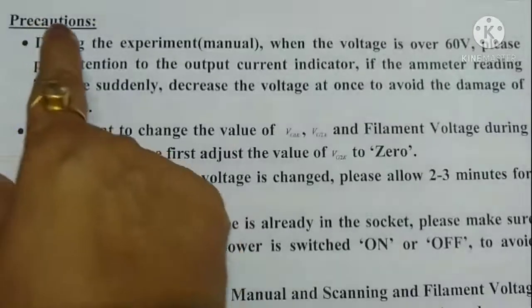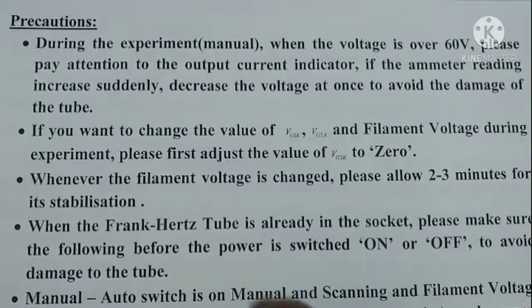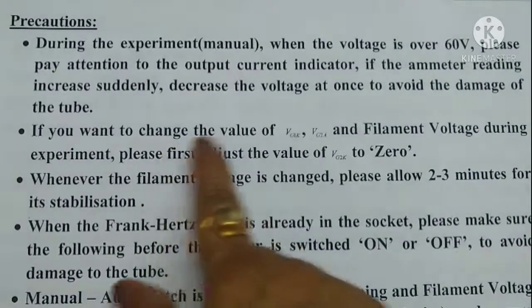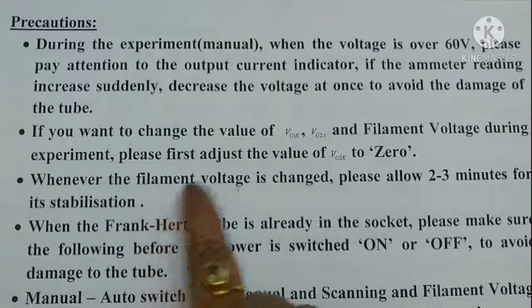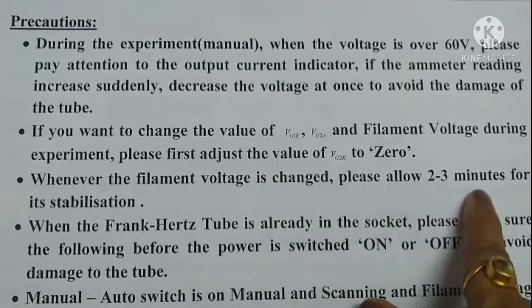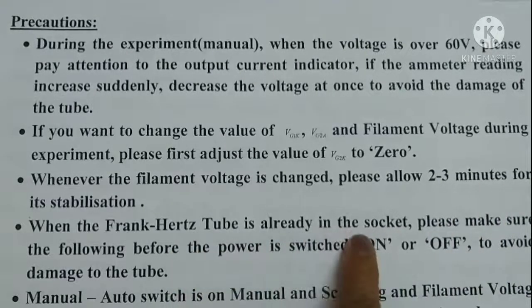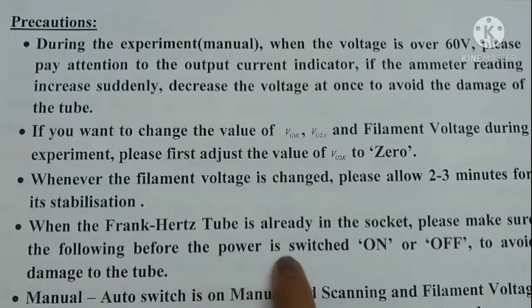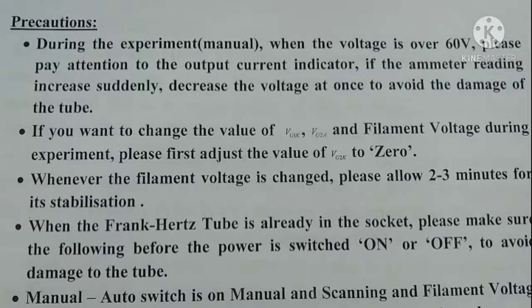Now let us discuss some precautions. During the experiment, if the current changes suddenly, we must at once decrease the voltage to avoid damage to the tube. Then whenever the filament voltage is changed, we should allow at least 2-3 minutes for its stabilization. And whenever we switch on or off the device, we must ensure that all the knobs are at their minimum position. So that's all about this experiment.